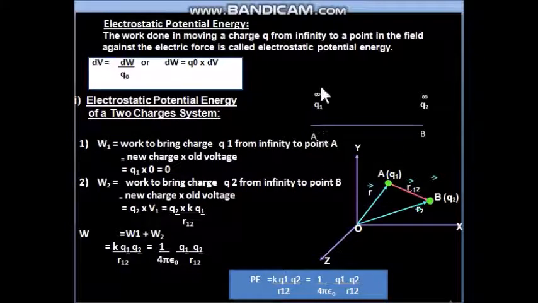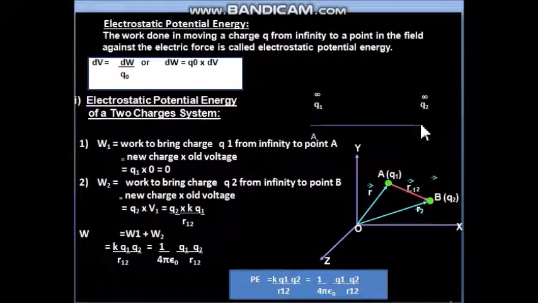So what voltage will Q1 apply at Q2? Let us make the formula. The new charge is Q2 and the old voltage is present due to Q1, so we will name it V1. Now the voltage formula due to a single charge is KQ by R. So it is K Q1 by distance.